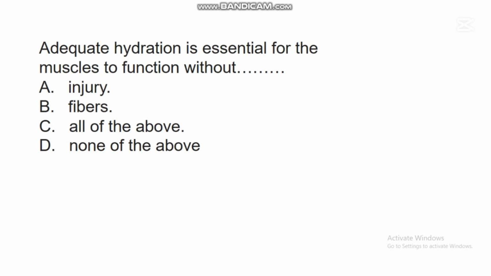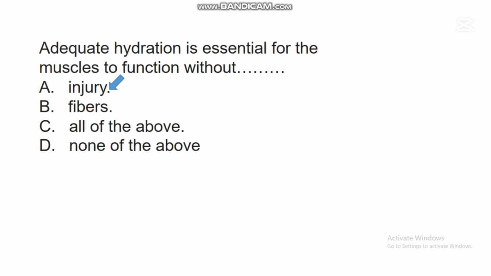The next question says, adequate hydration is essential for the muscles to function without dash. A. Injury. B. Fibers. C. All of the above. D. None of the above. In this question, the correct answer is A, injury.